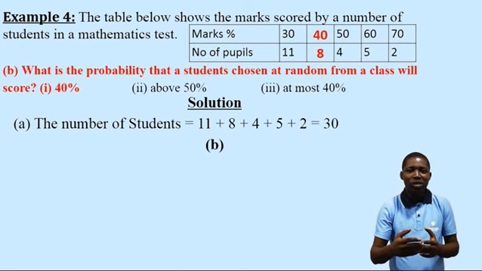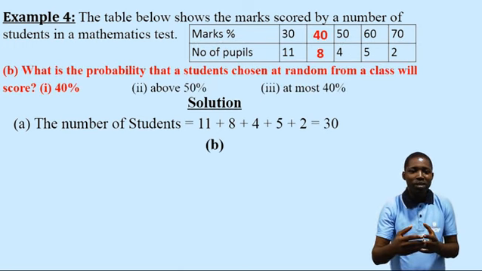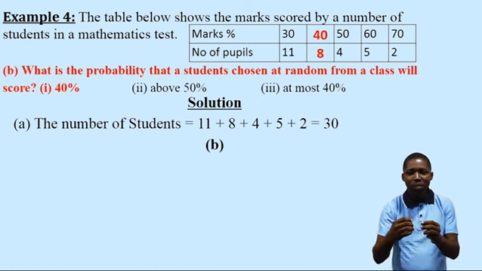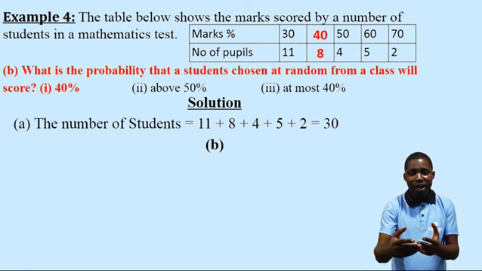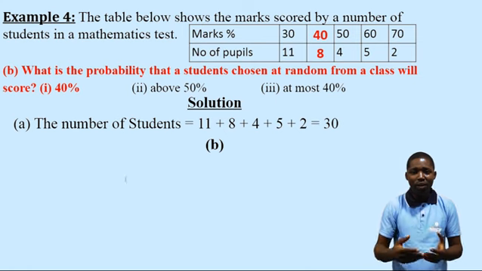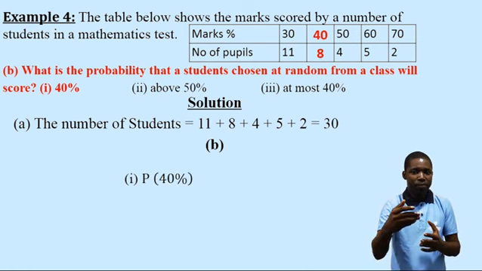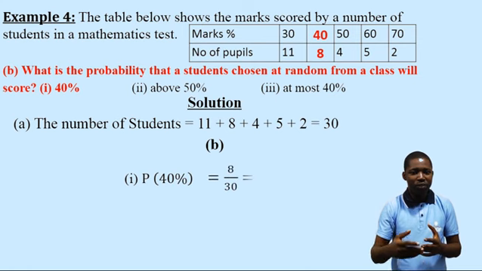The second question is asking for the probability of 40. The probability of 40 is the number of students that got 40, which happened to be 8. So 8 over the total number, which is 30. So we have 8 over 30, which I can reduce to be 4 over 15.